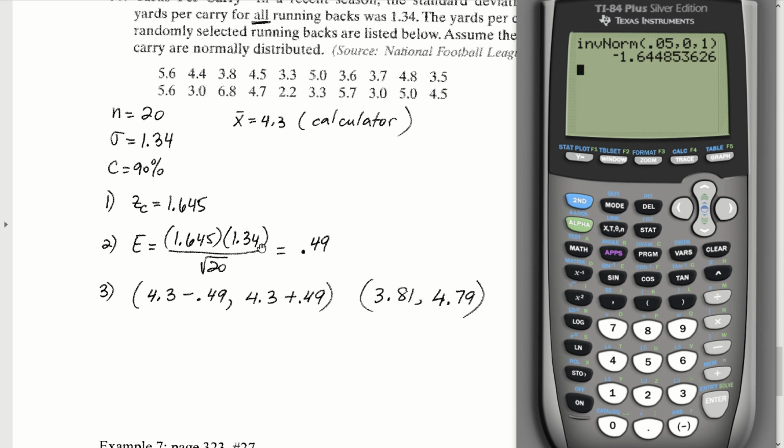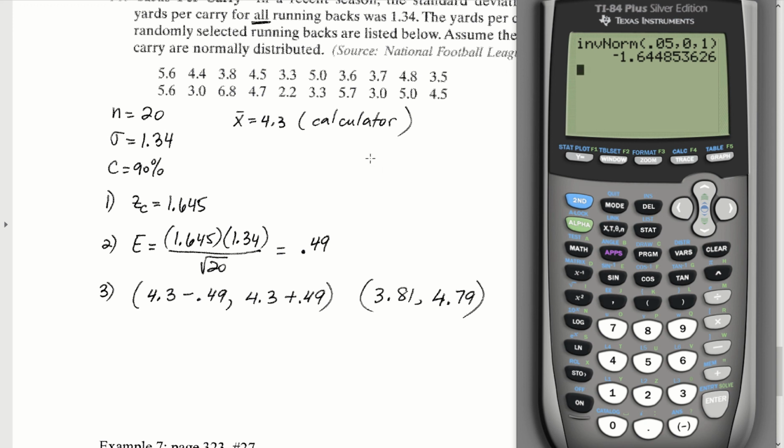We can go ahead and plug that into our margin of error. We get 0.49. And now we're ready to construct our confidence interval. The confidence interval will go from x bar minus E to x bar plus E. That is 4.3 minus 0.49 to 4.3 plus 0.49. This would give us the following interval. And the conclusion would be that we can claim at the 90% level of confidence that the true yards per carry for all running backs in the league would fall somewhere between 3.81 and 4.79 yards per carry.